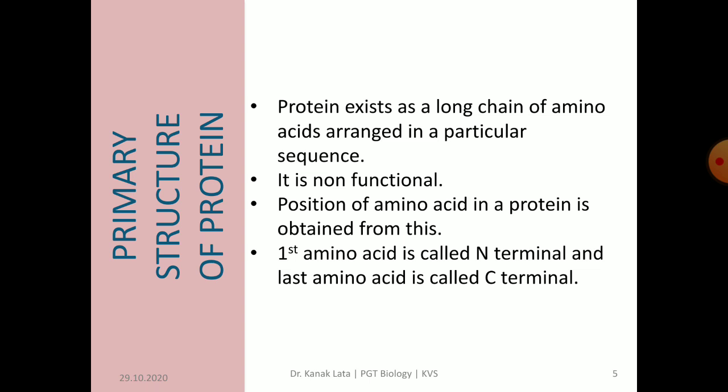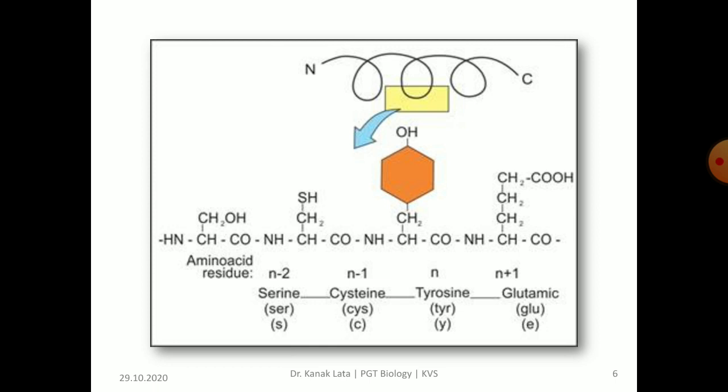First we will discuss the primary structure of protein. It exists as a long chain of amino acids arranged in a particular sequence. It is non-functional. We can obtain the position of amino acids in a protein in this case. The first amino acid is called the N-terminal and the last amino acid is called the C-terminal. An example of this protein is the enzyme ribonuclease. Here you may observe the structure of primary protein.